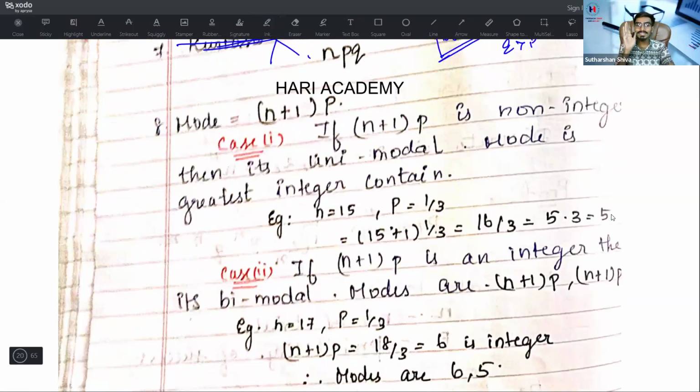The mode is the greatest integer contained in it. For example, 15 is the n value and the probability of success P is given as 1 by 3. 15 plus 1 is 16, into 1 by 3, that is 16 by 3, which is nothing but 5.3. That is a non-integer, a decimal value. What is the greatest integer contained in 5.3? It is 5, so 5 is the answer. It is not 6; you should not take the next greater integer. Since it is 5.3, we take 5.